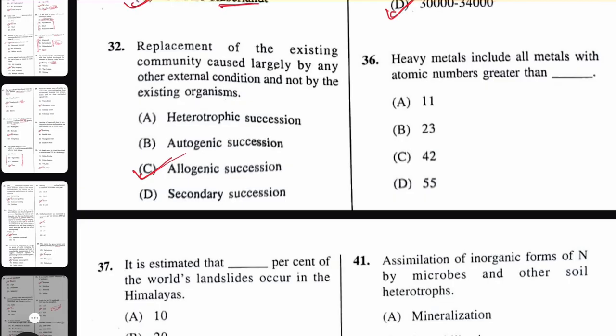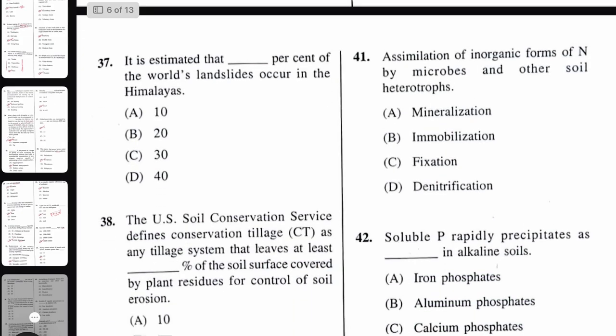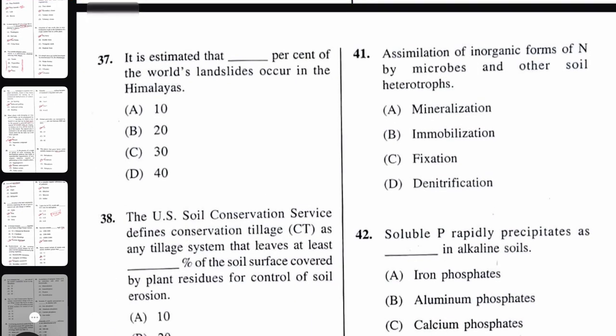The most approximate will be 23 here. So heavy metals have atomic number more than 20, or atomic mass more than 23, or density more than 5 gram per centimeter cube. Next question. It is estimated that dash percent of the world landslide occur in the Himalayas.